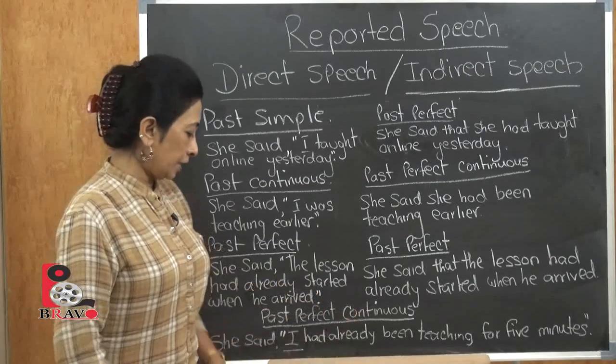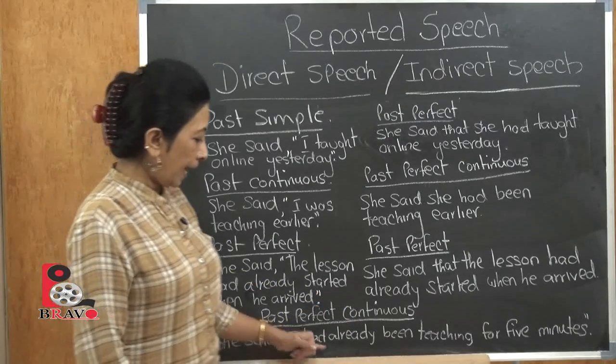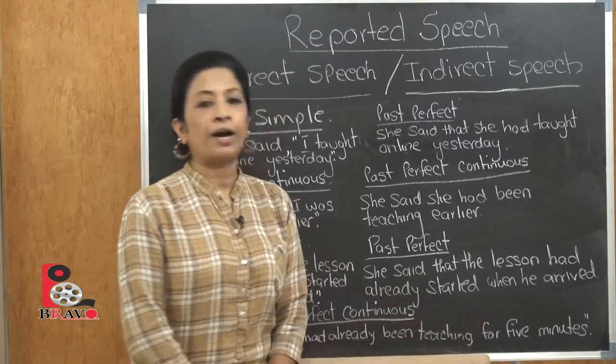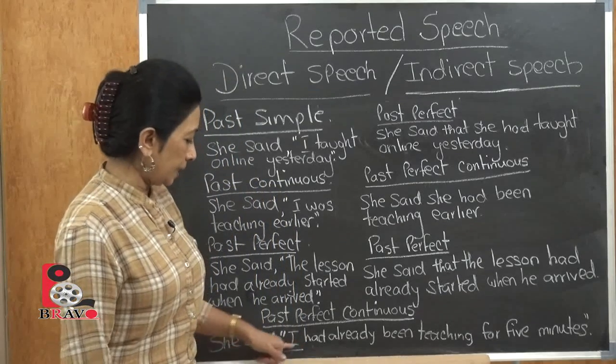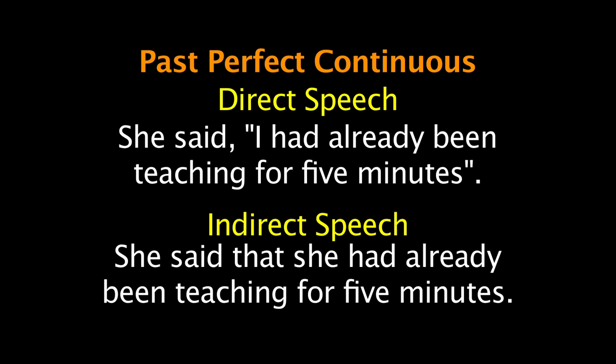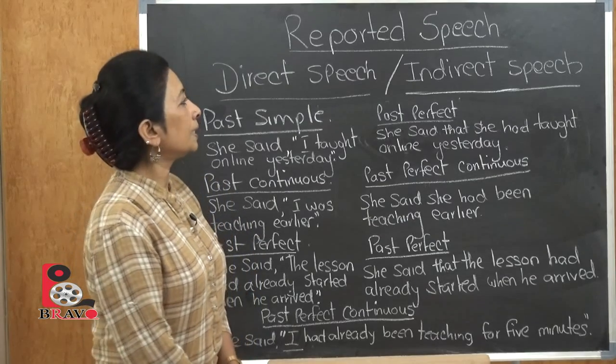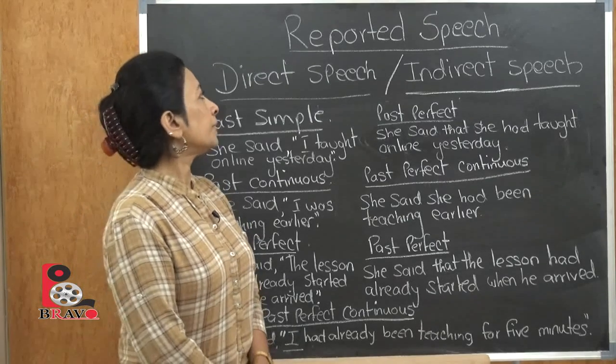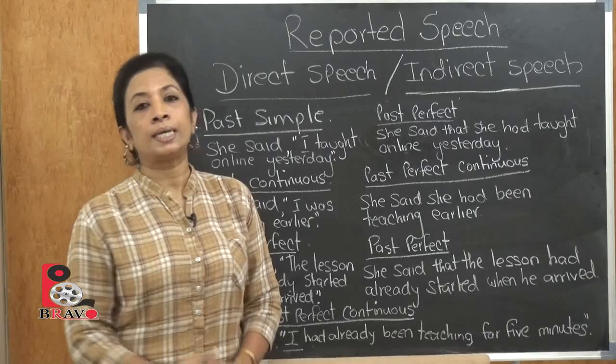Past perfect continuous. She said, "I had already been teaching for 5 minutes." So here the direct speech is: she said, "I had already been teaching for 5 minutes." Now when you change that to past perfect continuous in indirect speech, you will say, she said she had already been teaching for 5 minutes. So the "I" has become "she." So this is what the 7 parts of the direct speech that change to indirect speech.